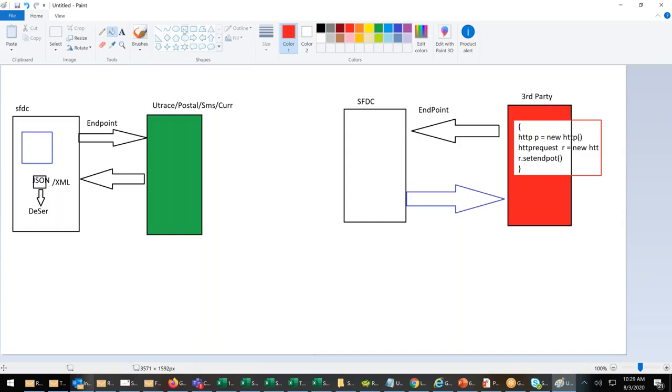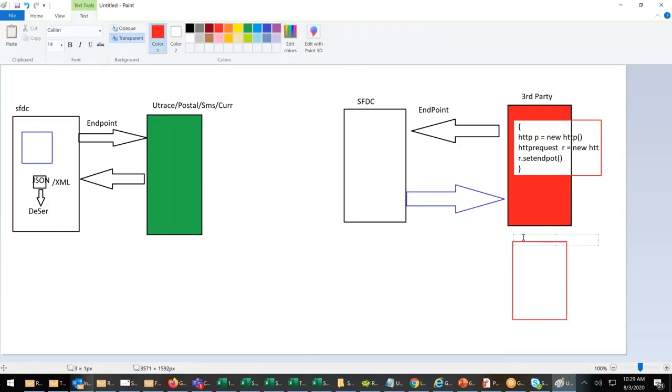That is the reason. In place of the third party, we will use Workbench mock. Workbench mock will act as a third-party system, as if Facebook is requesting SFDC, my application.